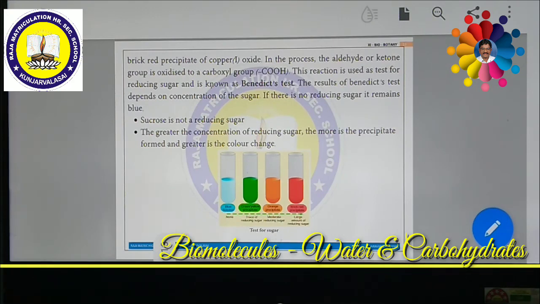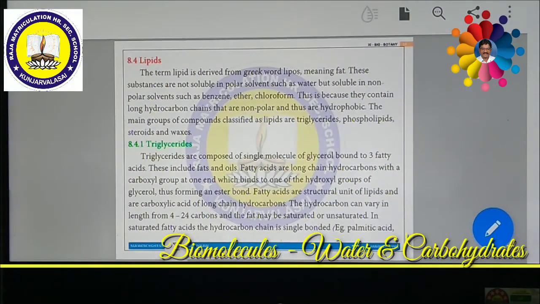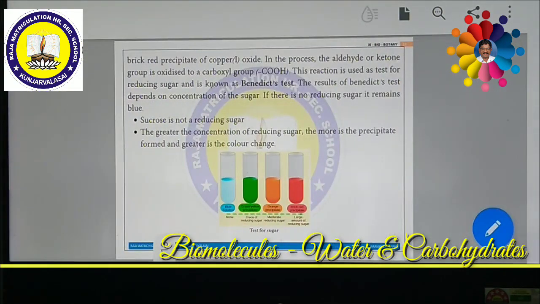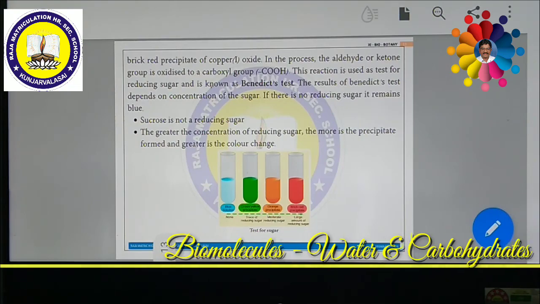Now we are going to see various types of other polysaccharides as well. There will be a tabular column that will help us understand what other carbohydrates are available. Later I shall show you. Now we shall enter into another group of substances, that is lipids. We shall see lipids in the next class.